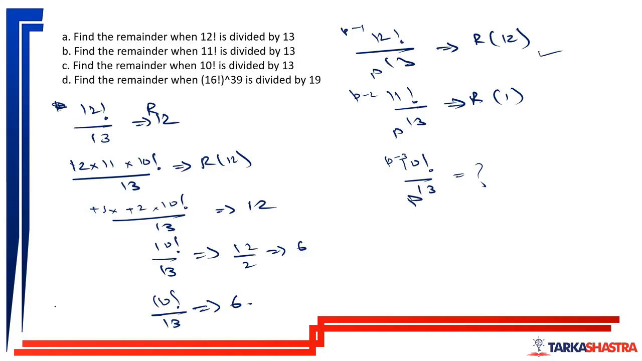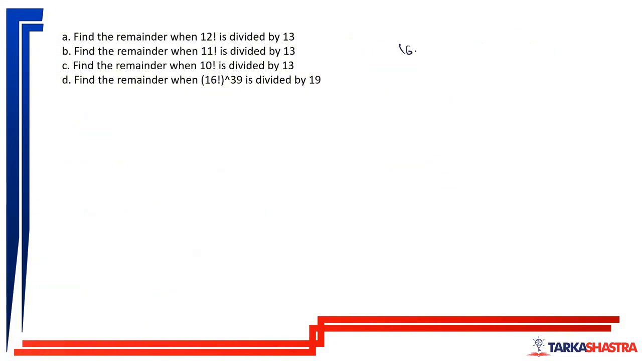Okay. Similarly, the next question we'll try to solve. 16 factorial to the power 39 divided by 19. What will be the remainder? So let us first try to find out 16 factorial divided by 19.